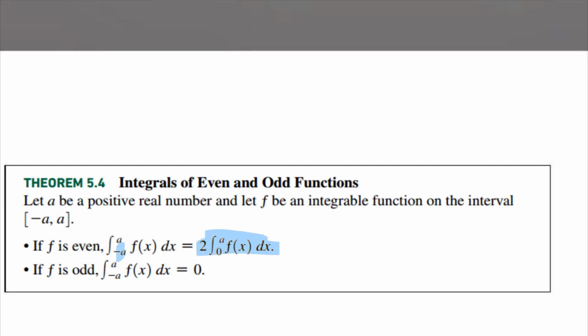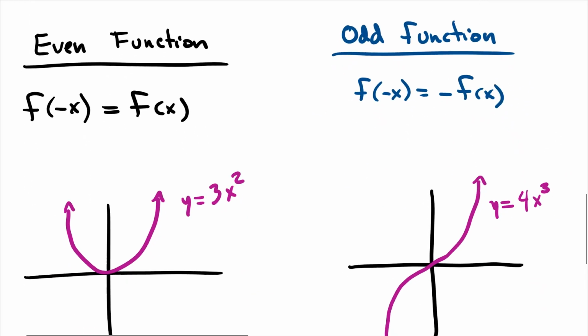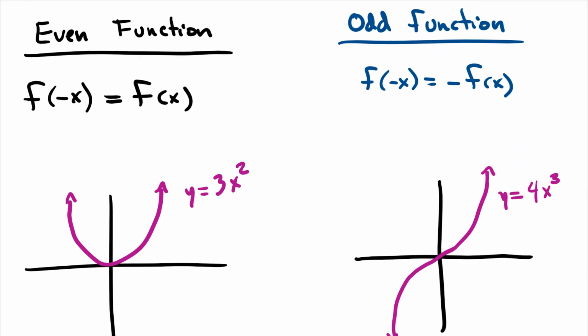Instead of going negative a to a and having to plug all that stuff in, we could just say 2 times. And then with an odd function, oh, this is nice. If you know it's an odd function, going from a negative 2 to a positive 2 of that function, you're like, bruh, it's 0. So, well, that's hieroglyphs, right? Let's look at it. Let's have a discussion about even and odd functions. An even function says it doesn't matter if you plug in a negative number, you're going to get the same value as you would get with a positive value.